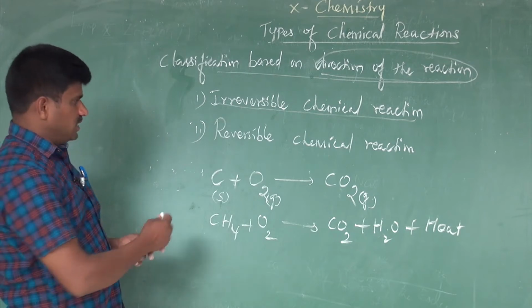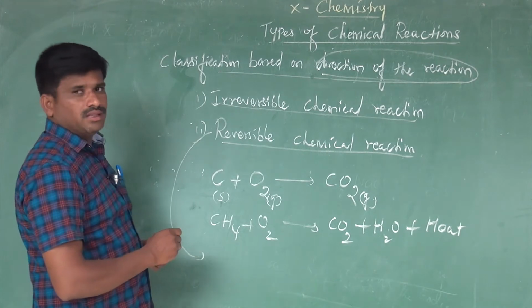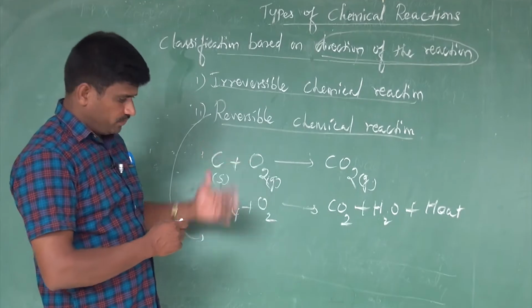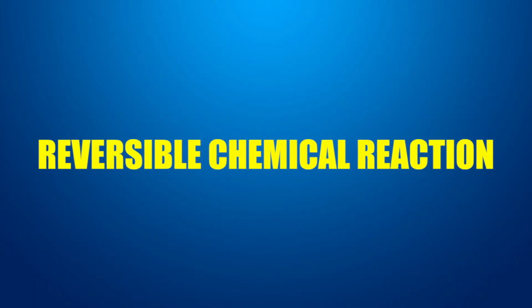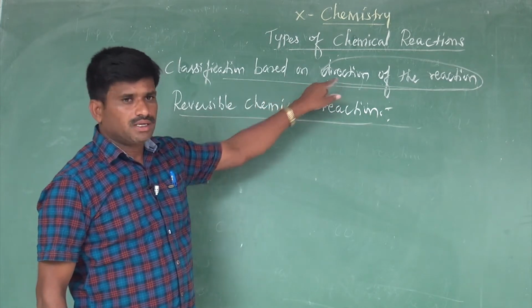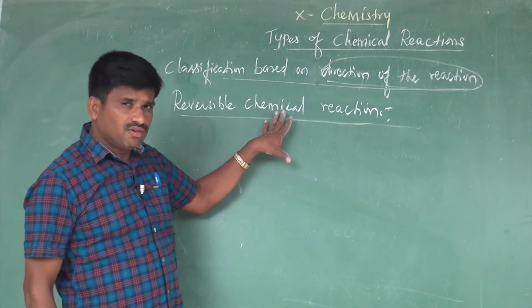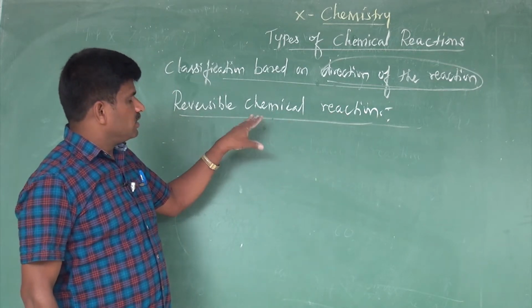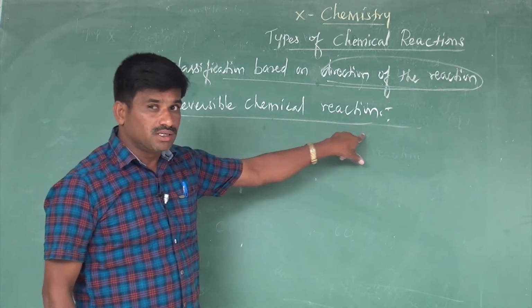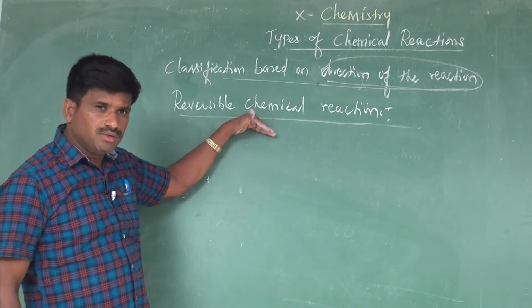So let's go to another type of direction of chemical reaction, that is the reversible chemical reaction. These are very important reactions based on the direction of the reactions, because this is new to you. The second type of direction of the reaction is reversible chemical reactions. The definition of a reversible chemical reaction is: a reaction that can be reversed. What is that? The reaction can be reversed. Such a reaction is called a reversible chemical reaction.